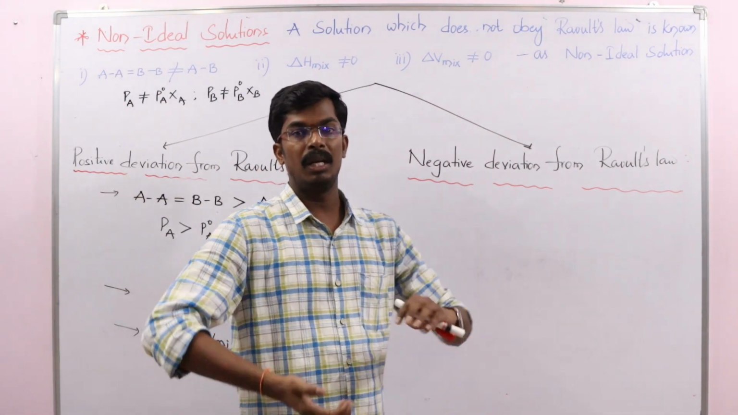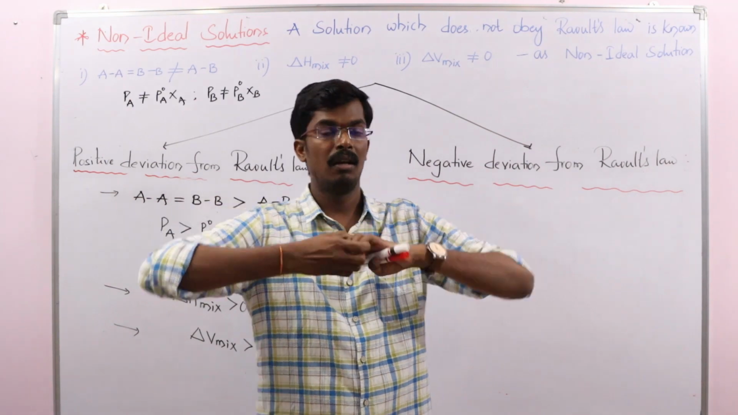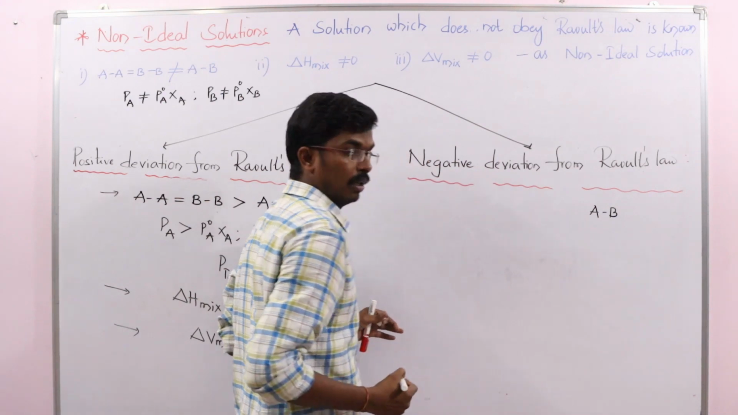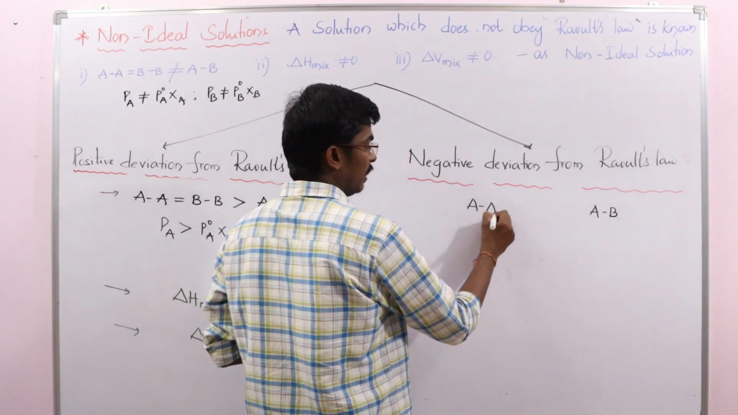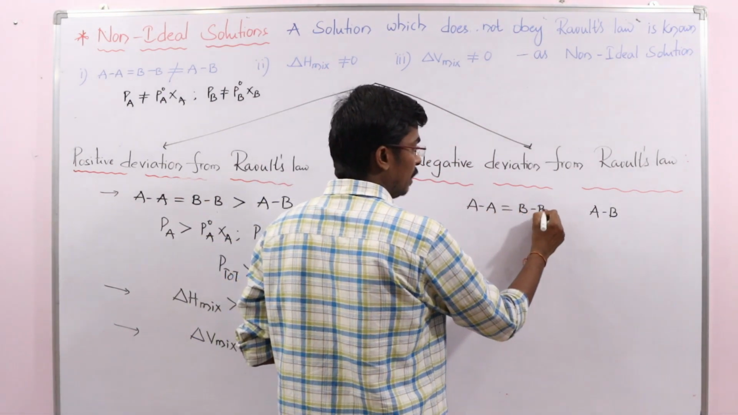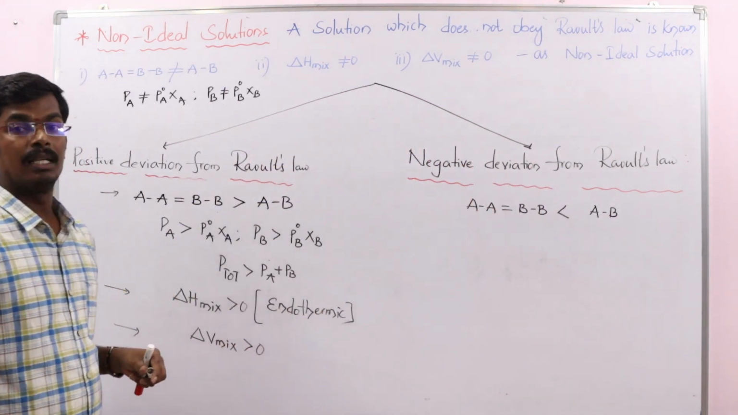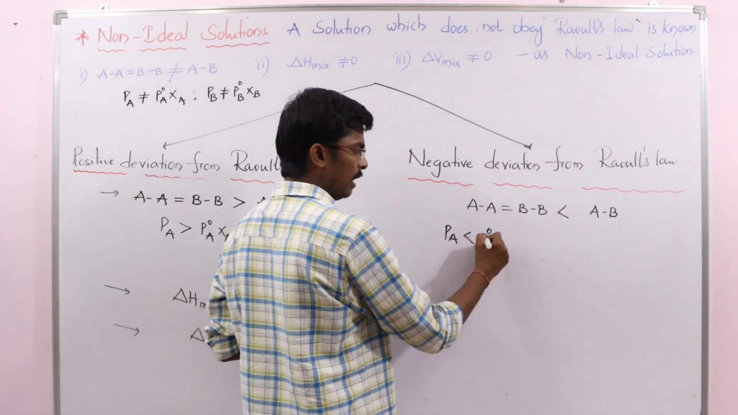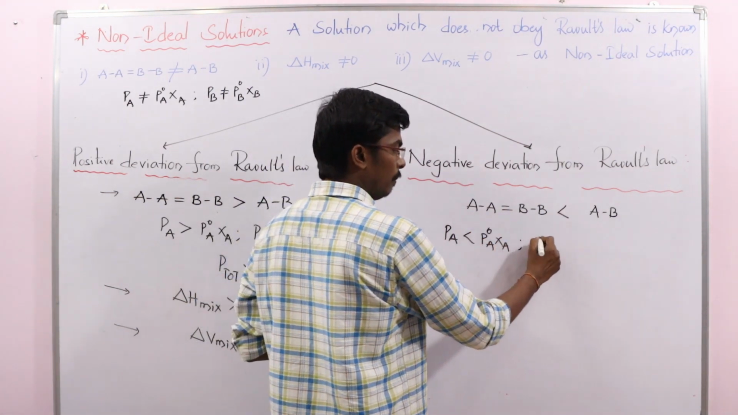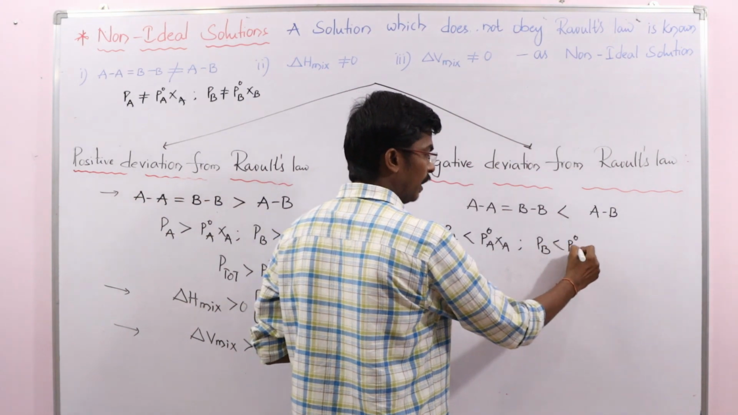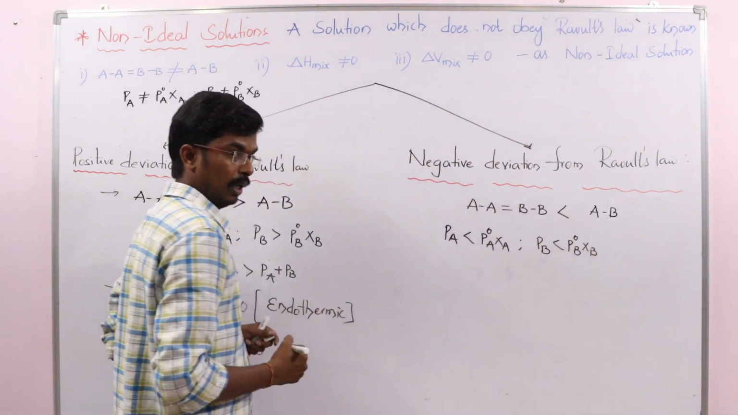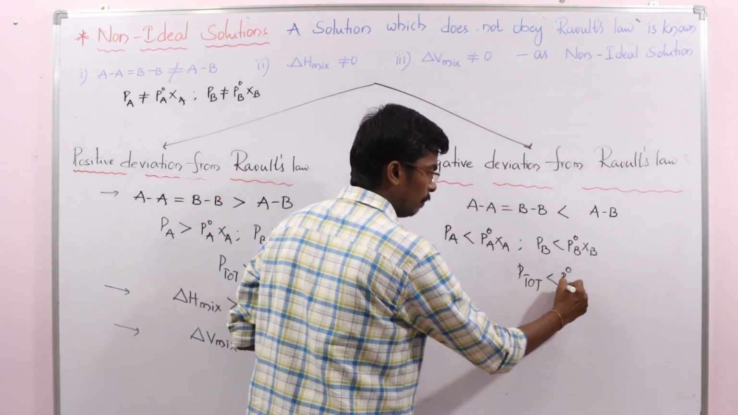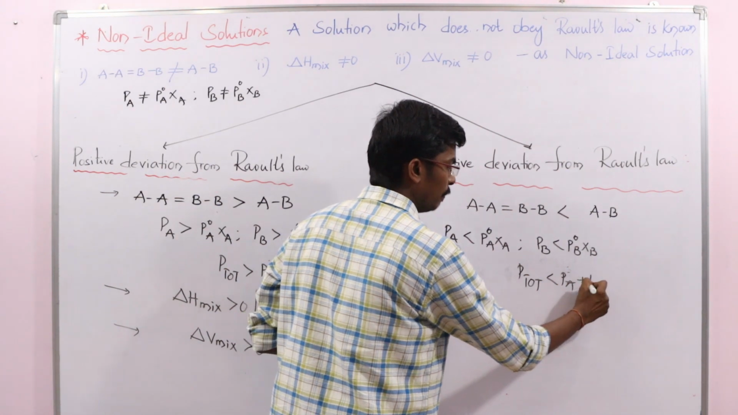When is the vapor pressure less? When molecular interactions are greater. Which molecular interactions are greater? The AB molecular interactions are greater. That means the AA interactions and BB interactions are less than the AB interactions. So PA is less than P naught A XA, and PB is less than P naught B XB. Clear? And P total is also less than P naught A XA plus P naught B XB.